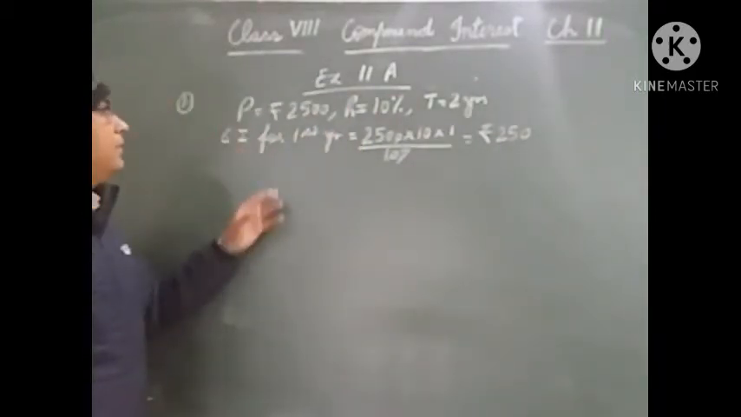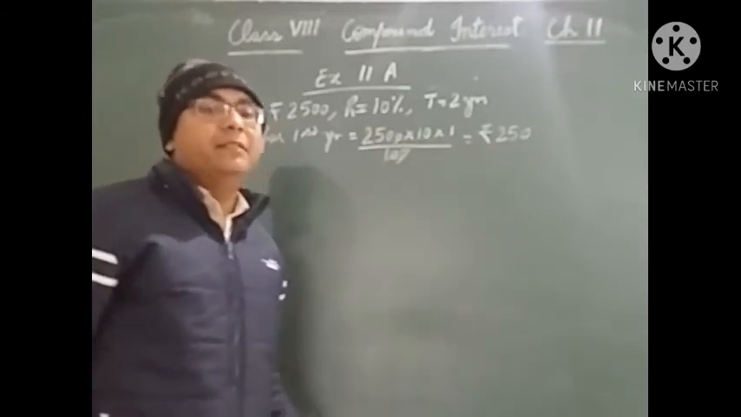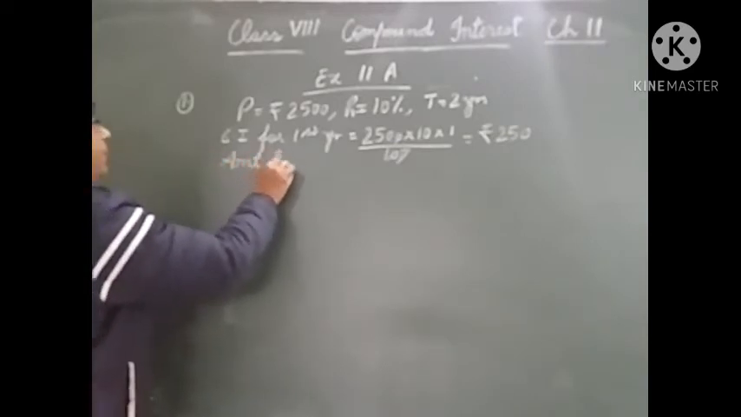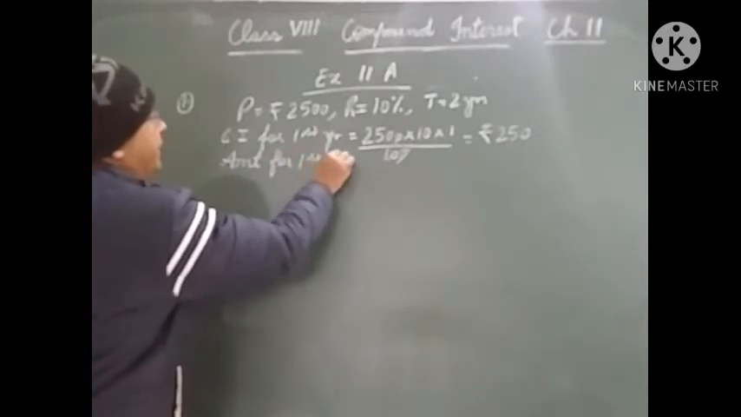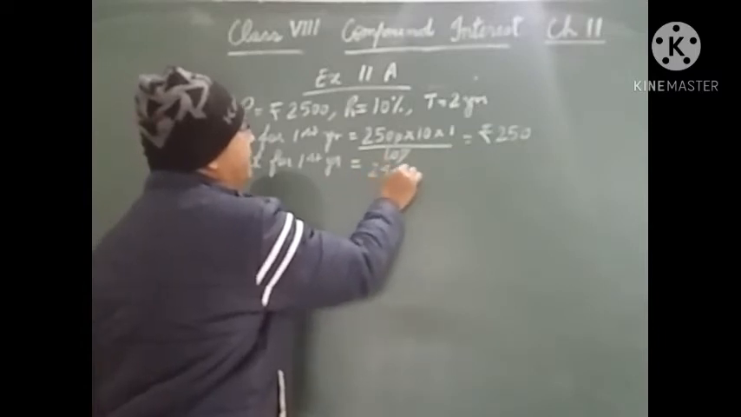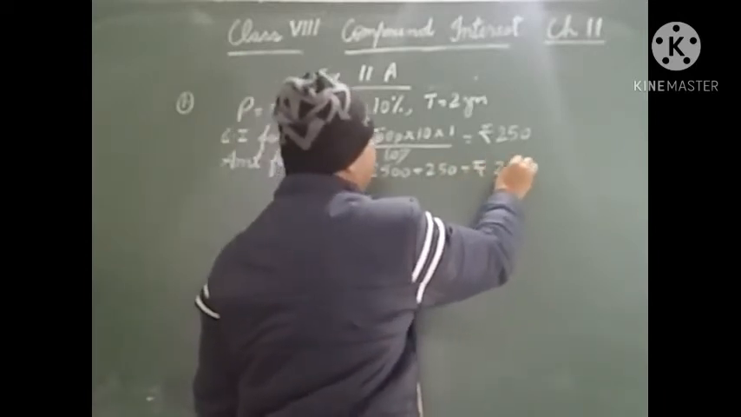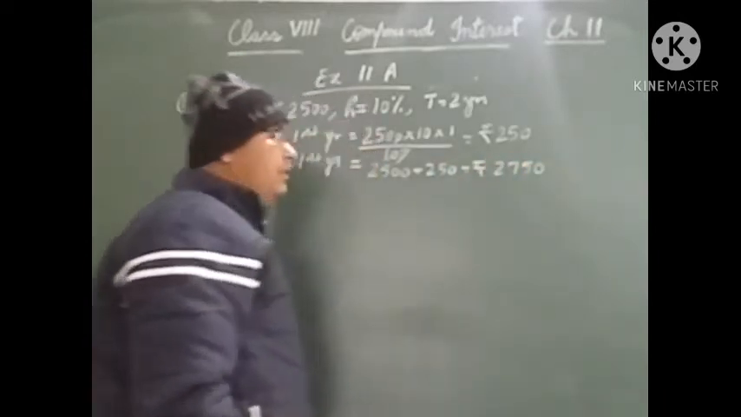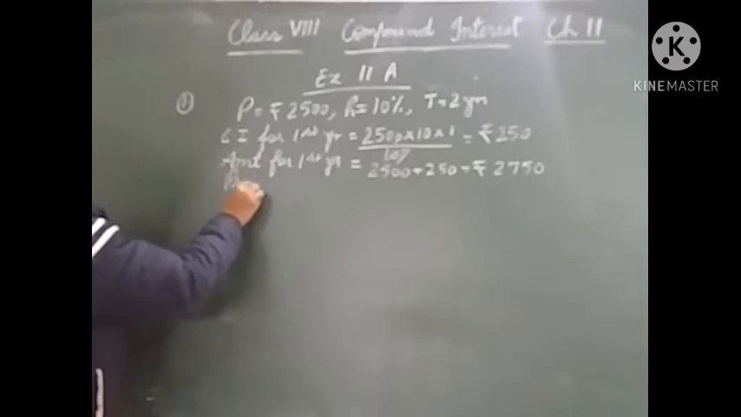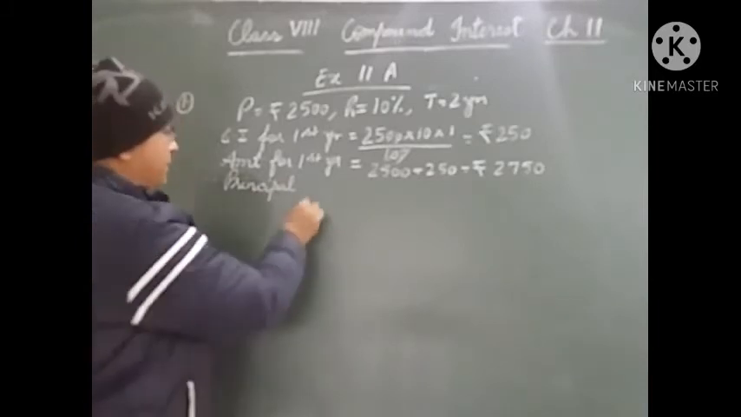Now the principal for the first year and the compound interest for the first year will combinedly act as the principal for the second year. So how much is the amount for first year? The amount for first year will be taken as the principal for second year. So amount for first year will be rupees 2500 plus rupees 250, which is rupees 2750. Now this rupees 2750 will be the principal for the next year, second year, and we will find the compound interest from this principal for the second year.